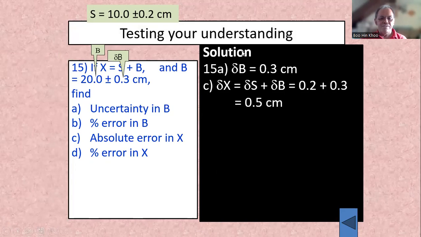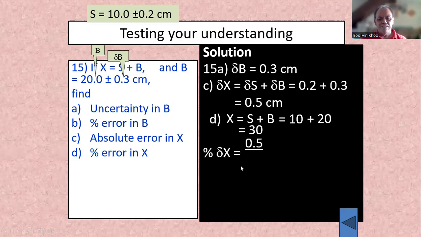So you want to get your calculator there. Percentage delta X. Right? So X is S plus B, 20 plus 10, 30. The percentage is just your 0.5, that's your delta X over X. That gives 1.7%.